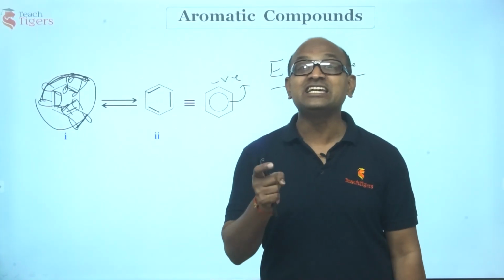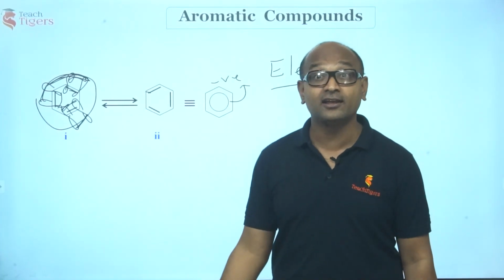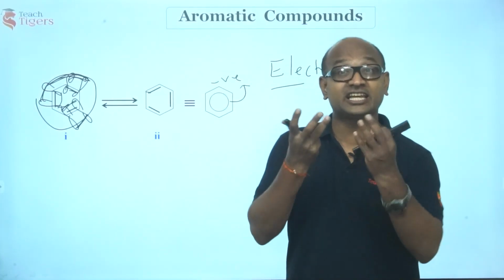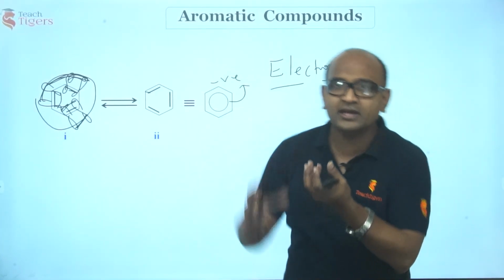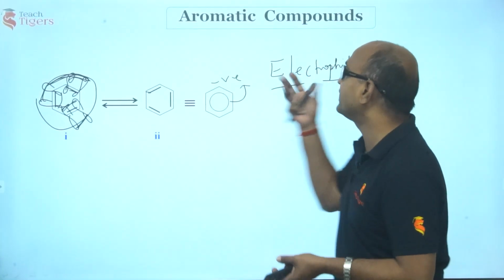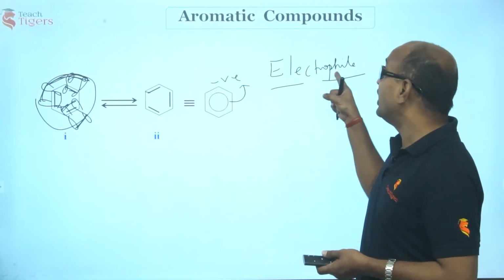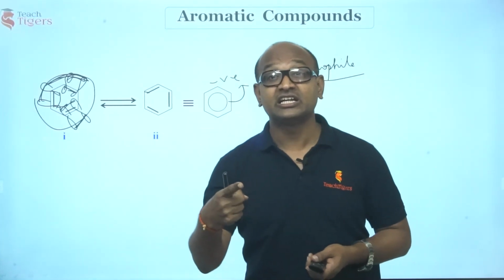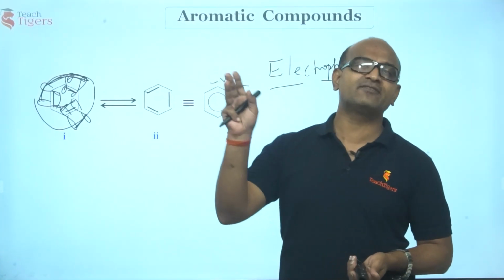So, benzene is attacked readily by an electrophile because an electrophile likes electrons. Benzene ring is a rich source of electron cloud above the plane and below the plane, negative, negative. So, an electrophile would come and attack. So, these reactions are called electrophilic aromatic substitution reactions. Substitution reactions we have seen.